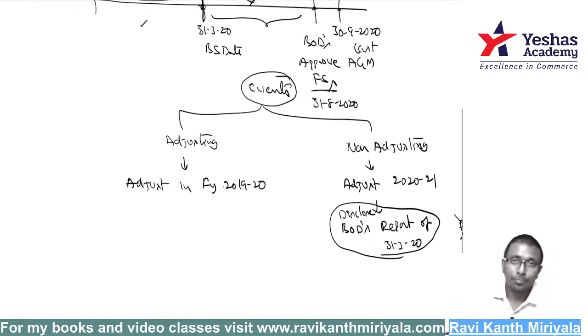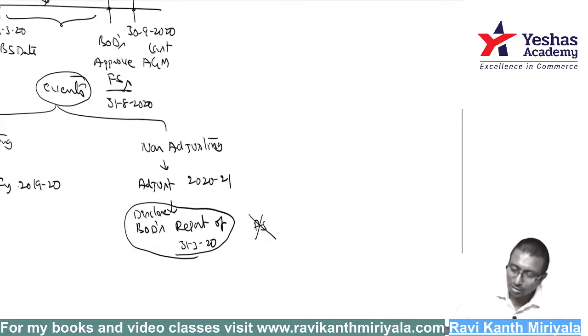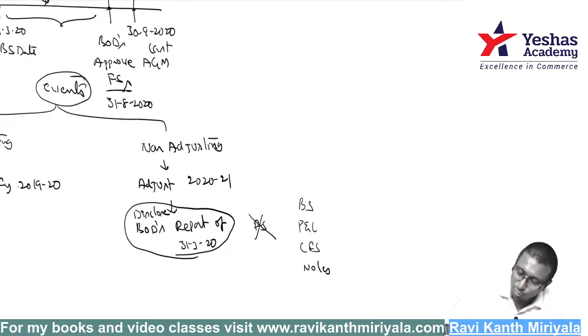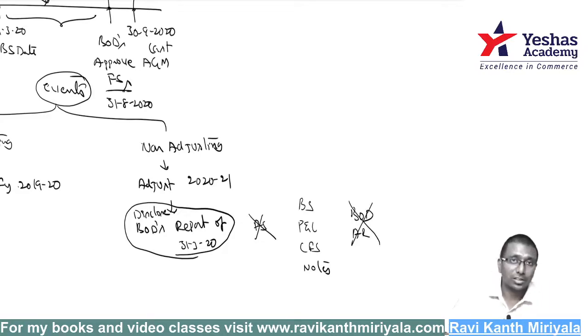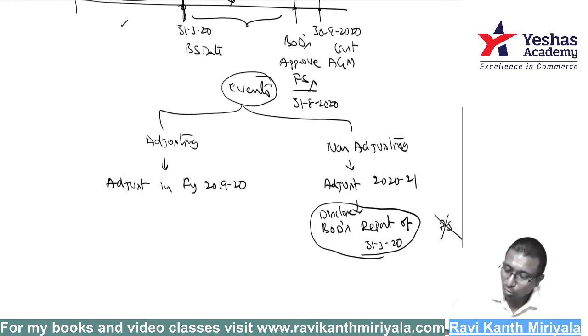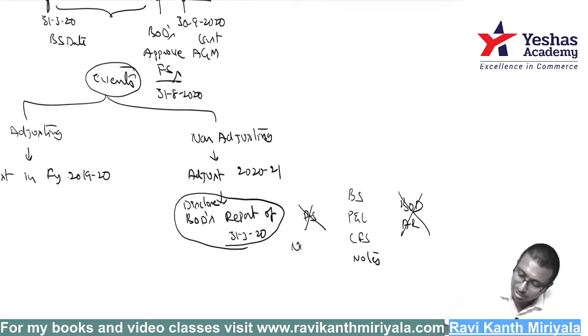Just remember that. Financial statements include the balance sheet, profit and loss, cash flow statement, and notes to accounts. The board of directors report and audit report are not part of financial statements, nor part of notes. It can be part of the board of directors report.